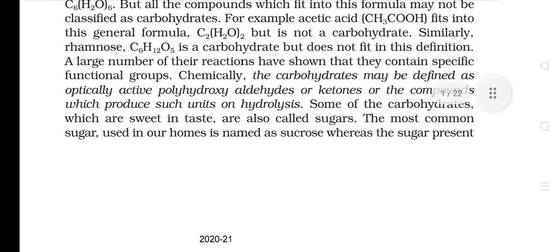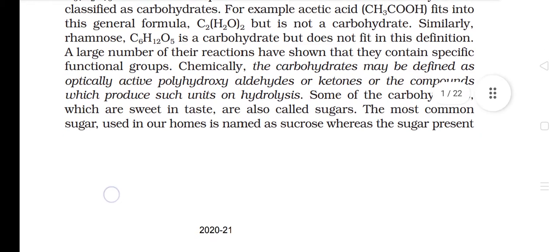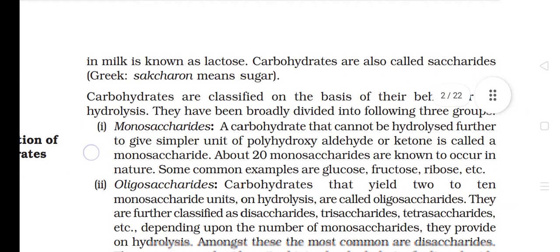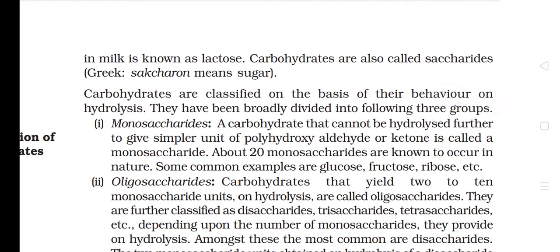A large number of their reactions have shown that they contain specific functional groups. Chemically, the carbohydrates may be defined as optically active polyhydroxy aldehydes or ketones, or the compounds which produce such units on hydrolysis. Some of the carbohydrates which are sweet in taste are also called sugars. The most common sugar used in our homes is named sucrose, whereas the sugar present in milk is known as lactose. Carbohydrates are also called saccharides. Greek saccharon means sugar.